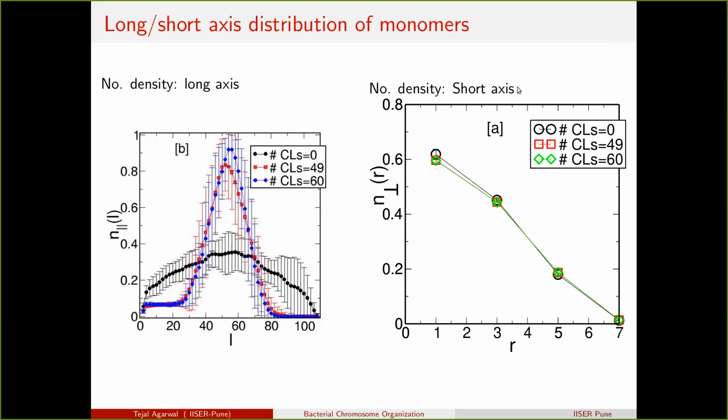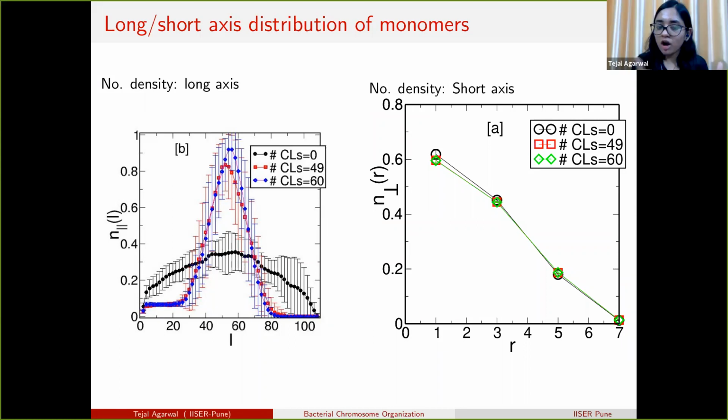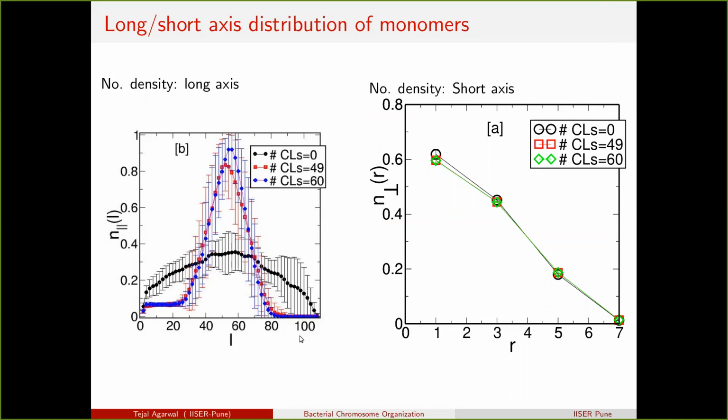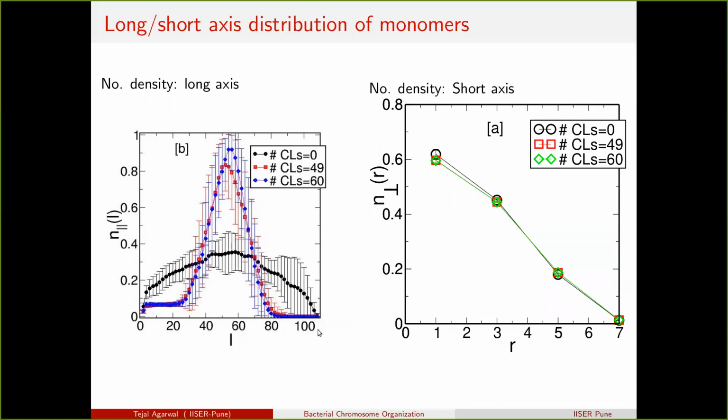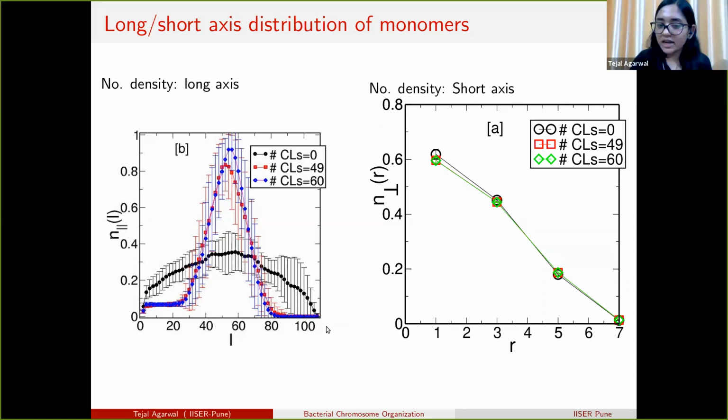And the other is the distribution along the longitudinal axis of the cylinder. Is the unit the same on the two x-axes? No. The unit is the simulation unit, like the bond length.